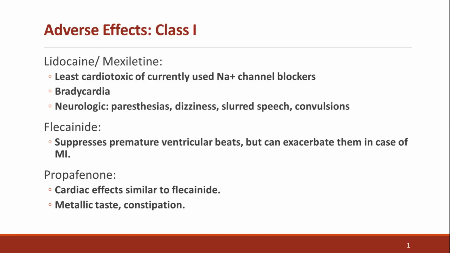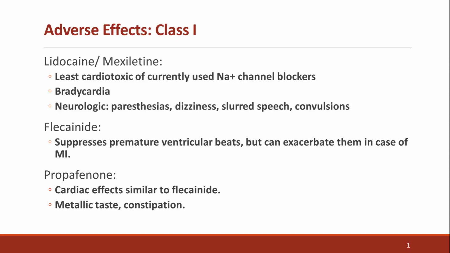Next, let's look at the remaining Class 1 subgroups, 1B and 1C. Lidocaine and mexiletine, both Class 1B agents, are considered the least cardiotoxic among sodium channel blockers. Their adverse effects are mostly neurological: paresthesias, dizziness, slurred speech, and sometimes convulsions. Bradycardia may occur, but serious rhythm disturbances are rare when used correctly.